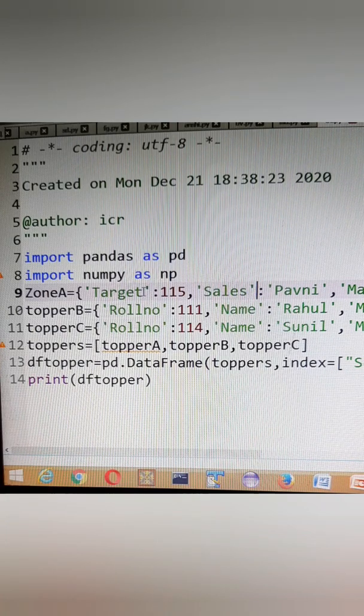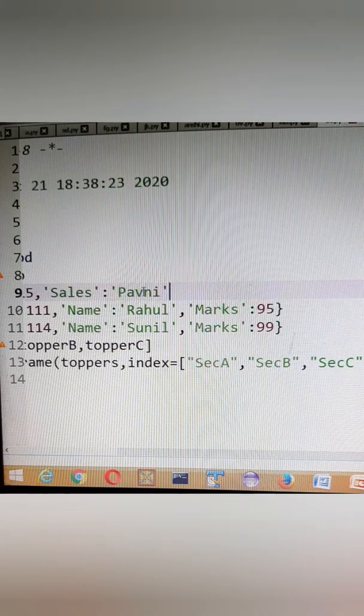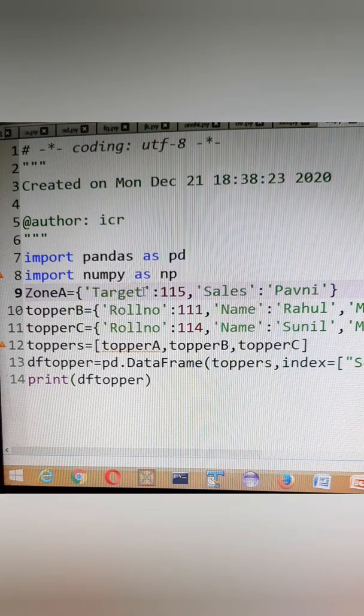The rest I'll remove and I'll keep the values accordingly. So suppose the target for this zone A is 50,000, and instead of 50,000 I have achieved sales of 45,000.